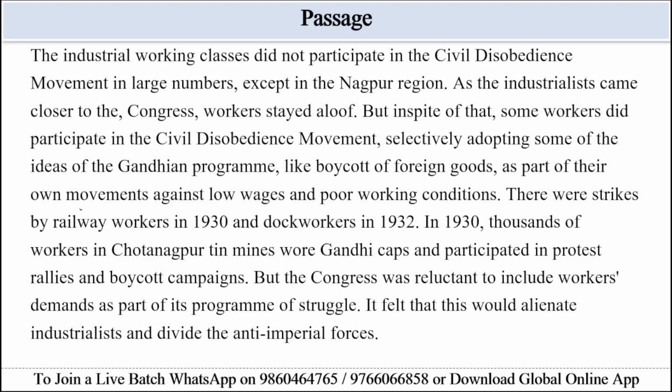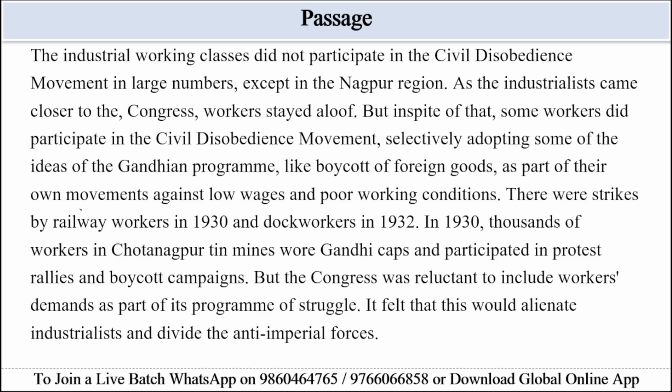But in spite of that, some workers did participate in the civil disobedience movement, selectively adopting some of the ideas of the Gandhian program, like boycott of foreign goods, as part of their own movement against low wages and poor working conditions. There were strikes by railway workers in 1930 and dock workers in 1932.